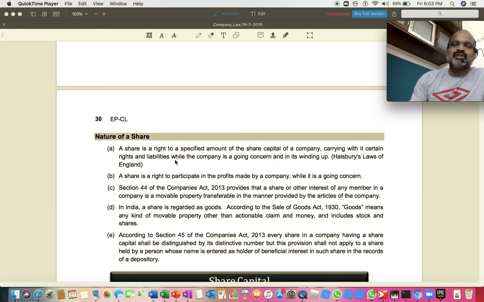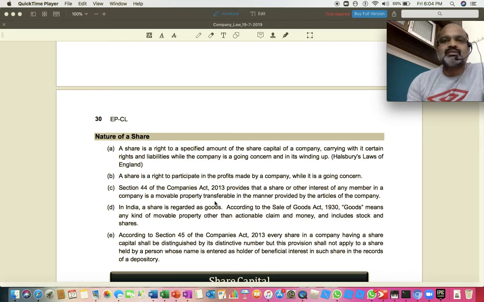So share will definitely give liabilities and rights to the shareholder, because a company is built on a concept called going concern concept. The next thing is, share is a right to participate in the profits. In the sense, when there are profits announced by the company, I have a right to share that profit, and share is the evidence that I am eligible to share the profits of the company. That is the second point. And the third point, it provides that the share or other interest of any member in a company is a movable property.